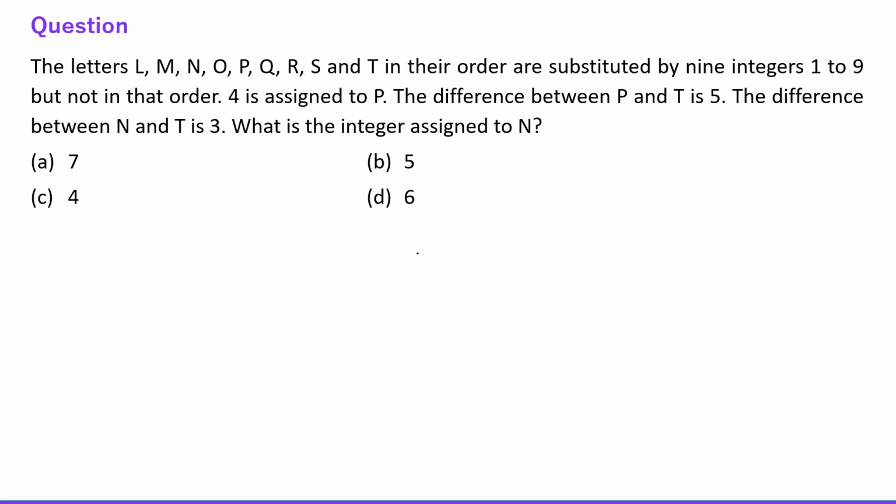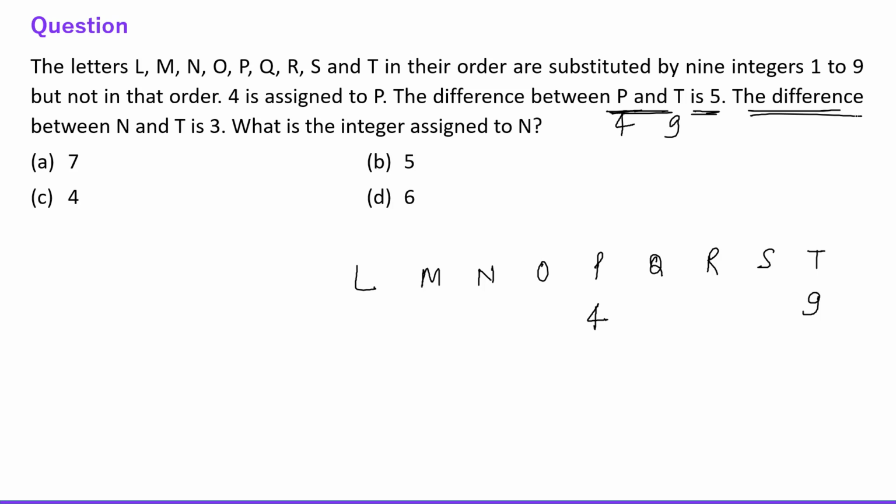The next question says the letters L, M, N, O, P, Q, R, S, T in their order are substituted by 9 integers from 1 to 9, but not in that order. 4 is assigned to P. Alright, the difference between P and T is 5. It means T is 9, right? Okay, because the difference between 4 and 9 is 5.